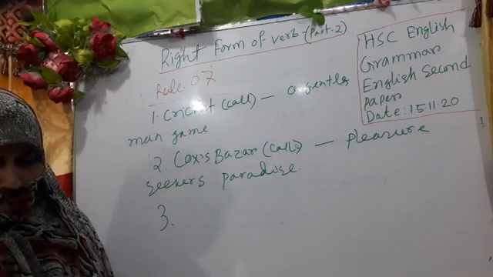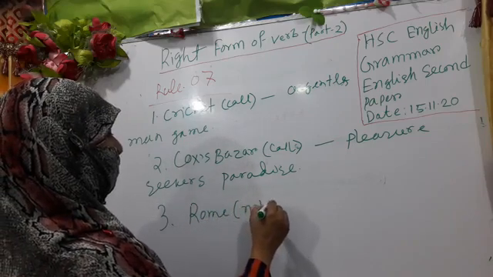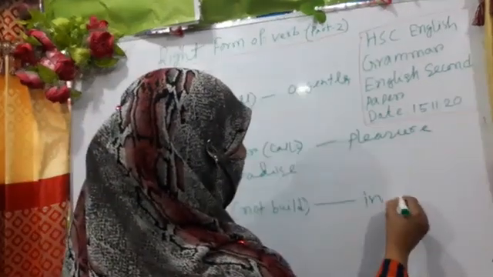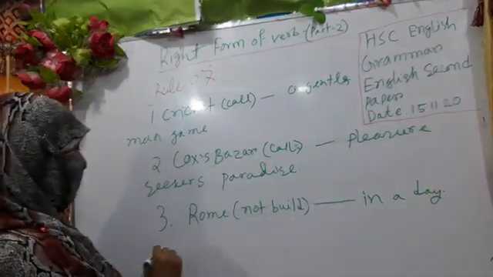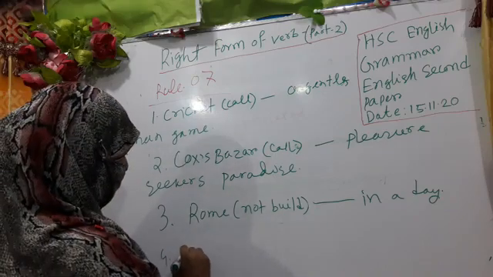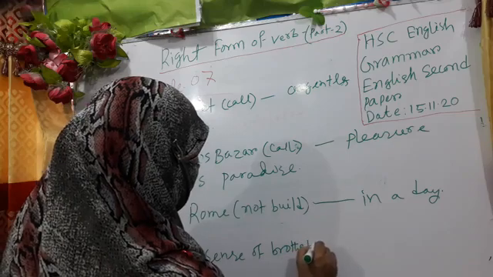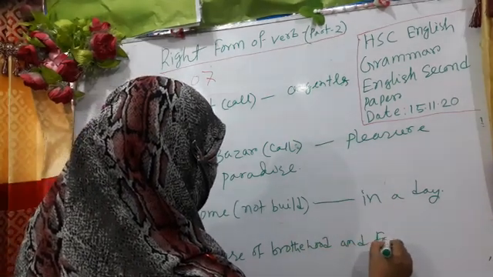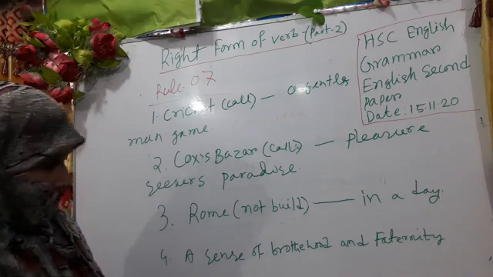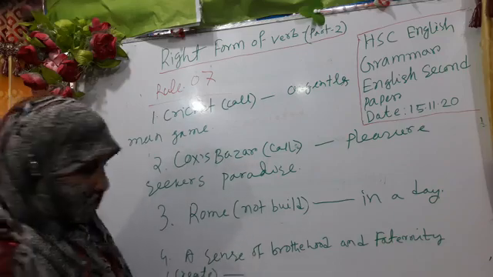Number 3, Rome not built in a day. And number 4, a sense of brotherhood and fraternity create due to cricket.